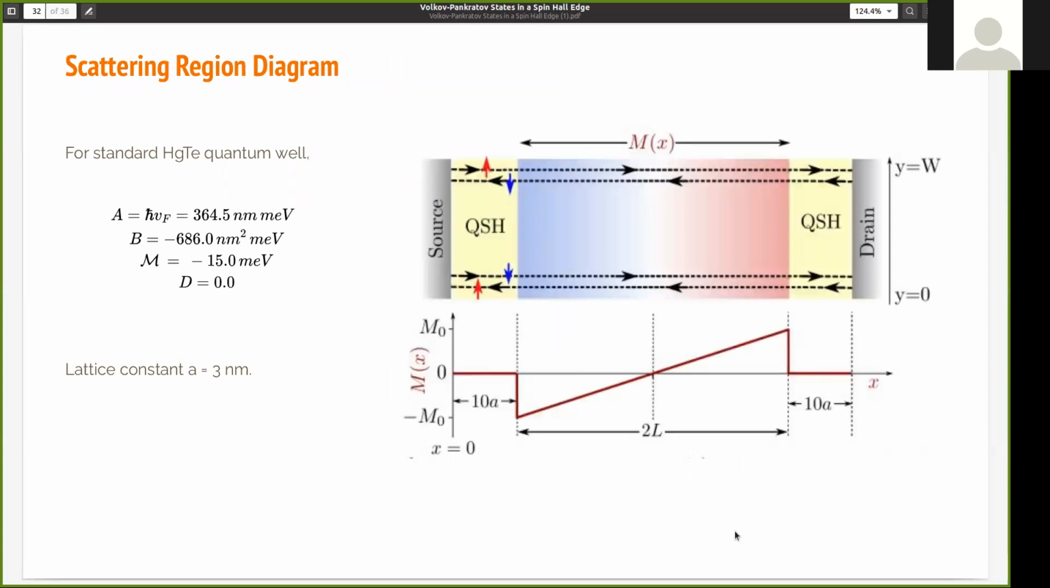Now this is the description of our scattering region diagram. This is the source, which is one lead, and this is the drain, which is the other lead. So we send one electron from here, and we detect the electron here. The yellow region is a free edge, there is no gradient on either side, and the shaded region is where there is a gradient. You can see this gradient varies from a value of −m0 to +m0. These are the standard parameters for the HgTe quantum well.